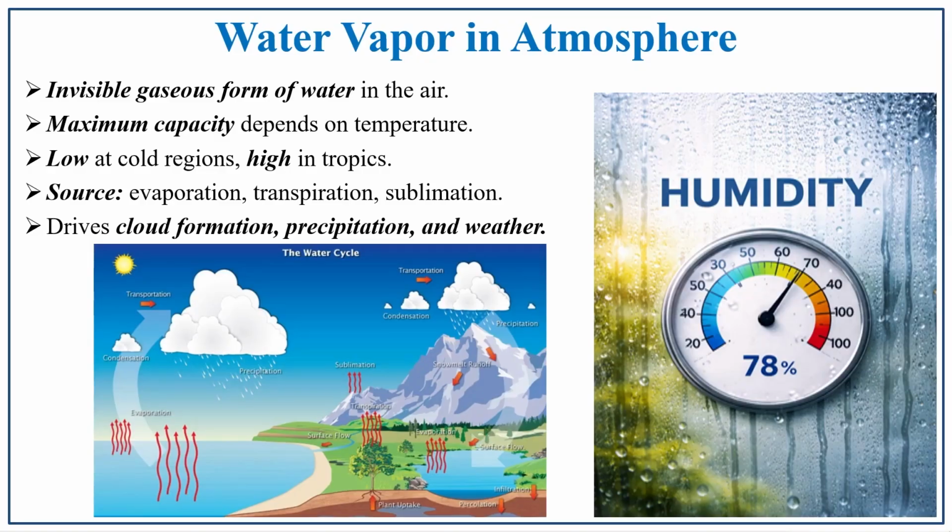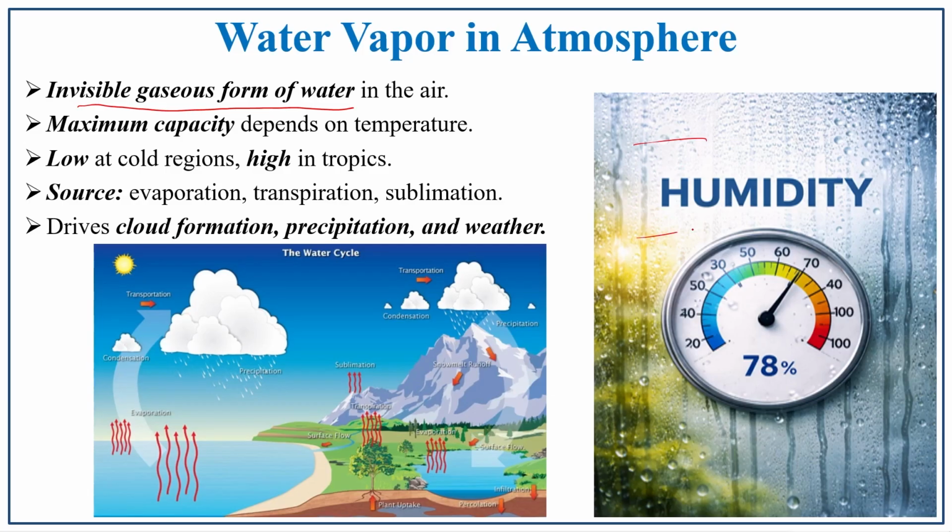Water vapor in the atmosphere is not visible; it is the invisible gaseous form of water in the air. Can you see the water vapor in the air? No. Only if the water vapor is formed on glasses or transparent surfaces can we see it. Apart from that, it is an invisible gaseous form.